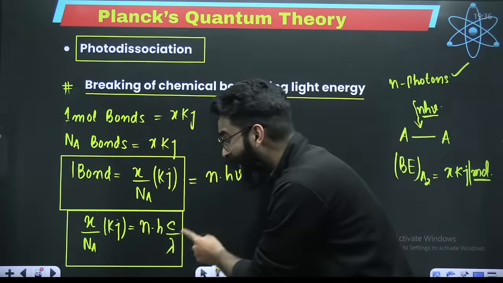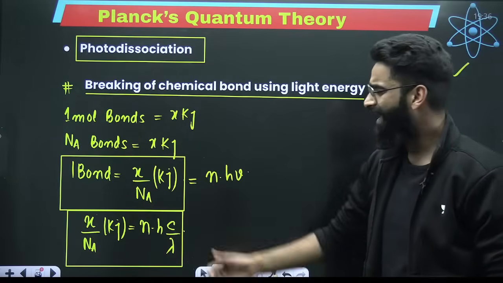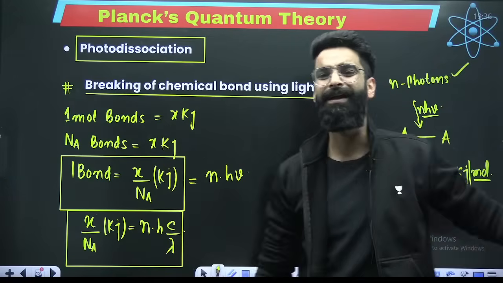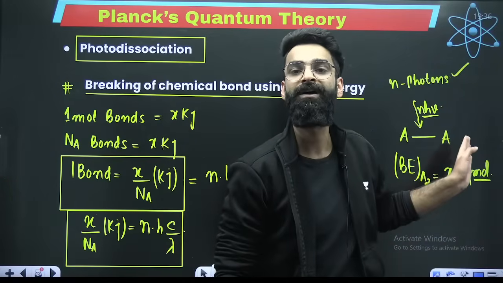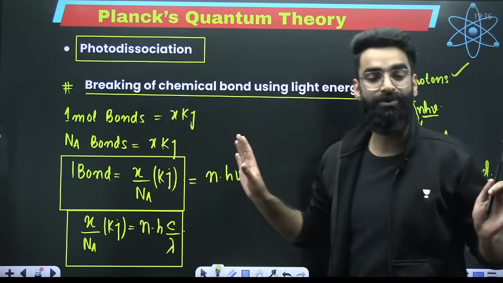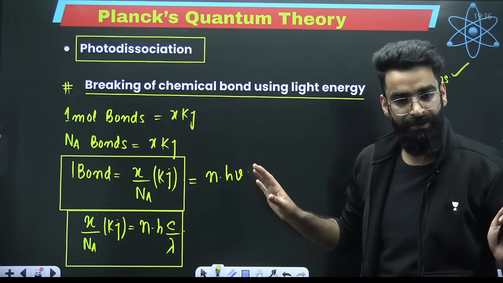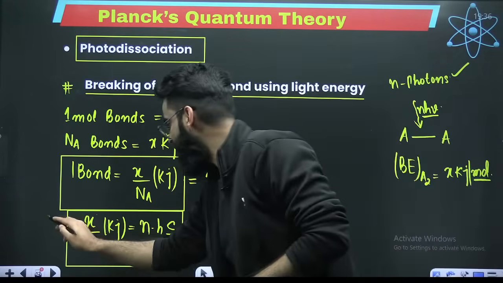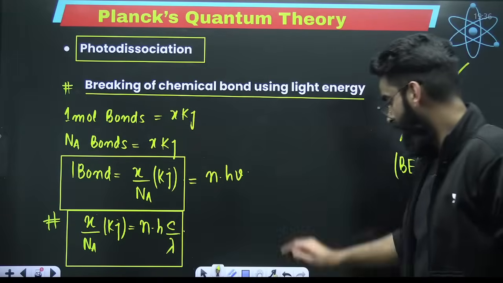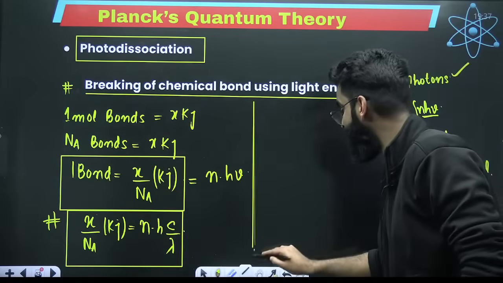So from this particular expression, what can we calculate? We can calculate a lot of things. How many photons are required to break a bond, given that bond energy was x kilojoules? Can you make this sort of expression always? I can generalize it. You need not do all these things again and again.